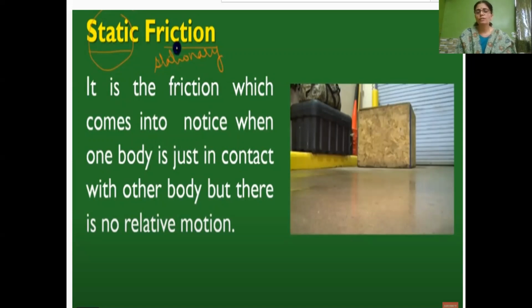So this friction which appears between the surfaces of objects which are not in motion, we call static friction. Static means remaining stationary, not in motion. Static friction comes into notice when one body is just in contact with another body, but there is no relative motion. So static means stationary. It appears when the object is in a stationary position.